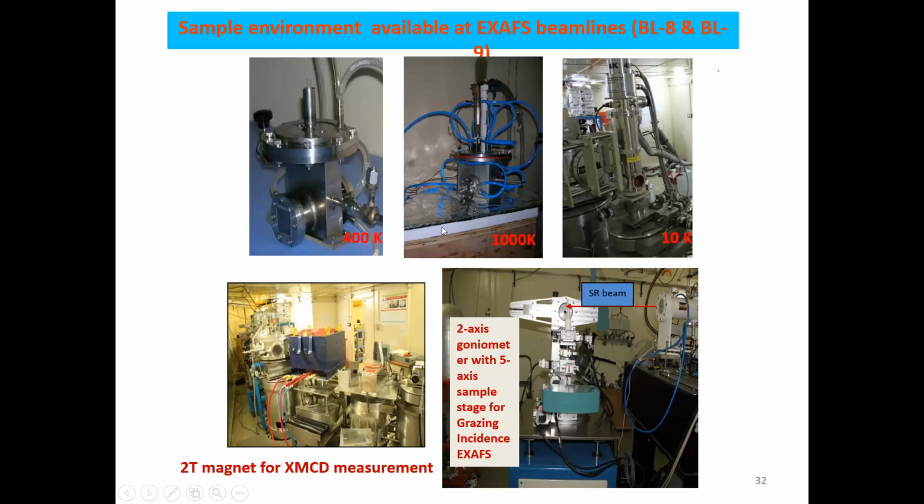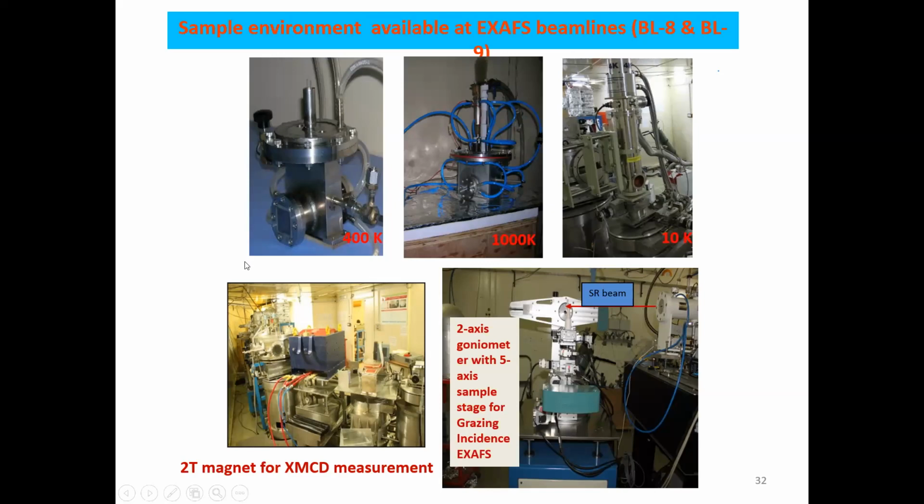This is the facility for X-ray magnetic circular dichroism, which I have not covered in this, but that is also a very novel technique which has come up due to synchrotron sources. And this is the 2-axis goniometer with 5-axis sample stage for grazing incidence EXAFS, so we can do thin film EXAFS here.